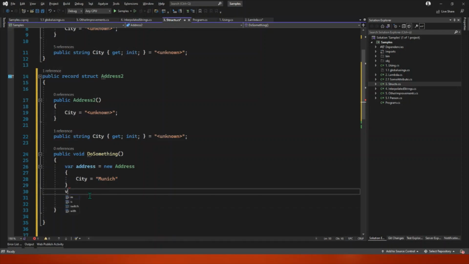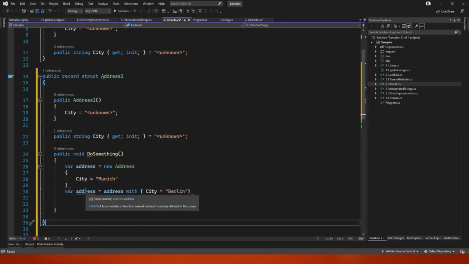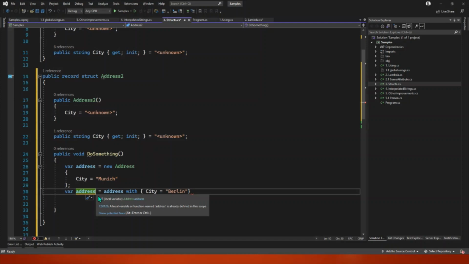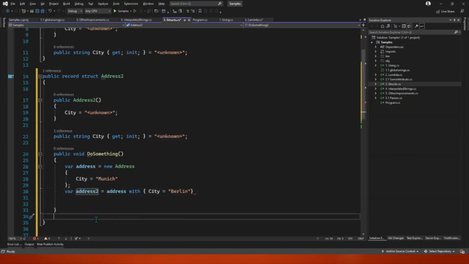Would be to create another value and have address, for example, equals address with, and have here the city. Right? And this is the way to do stuff with the width. This is to have a common way of doing things, a common API, right?